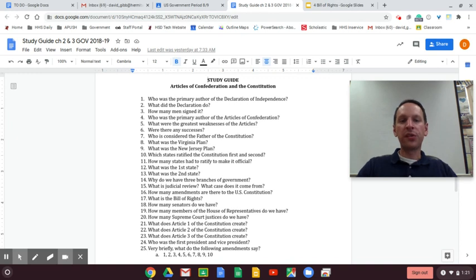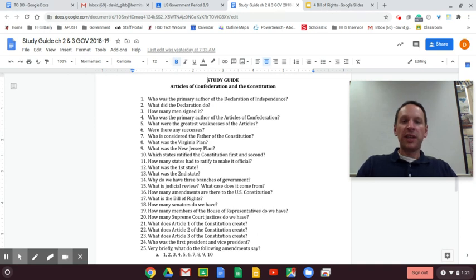Number one, who was the primary author of the Declaration of Independence? Thomas Jefferson. So again, Thomas Jefferson, 33 years old from Virginia, was given the task of writing the Declaration. He was not the only person involved. There were editors, guys like Benjamin Franklin, John Adams, but the man who's given credit is Thomas Jefferson.